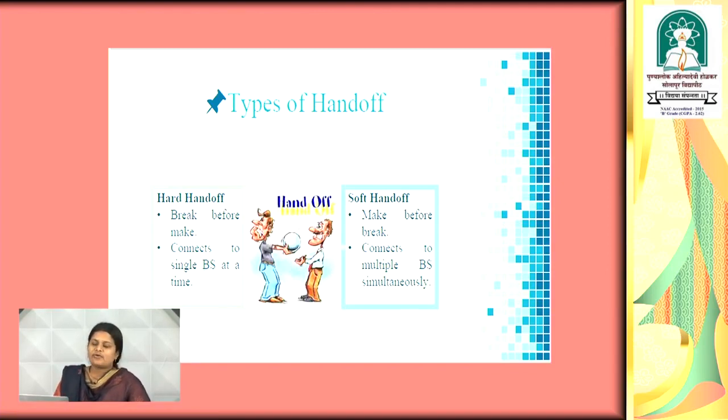First, we will see the soft handoff. Another name for the soft handoff process is make before break. It means that before entering into the next cell, first accept the range of that next cell and release the range of the first cell. The advantage of this process is that no call loss or call degradation can happen. While in case of hard handoff, let us see what happens.